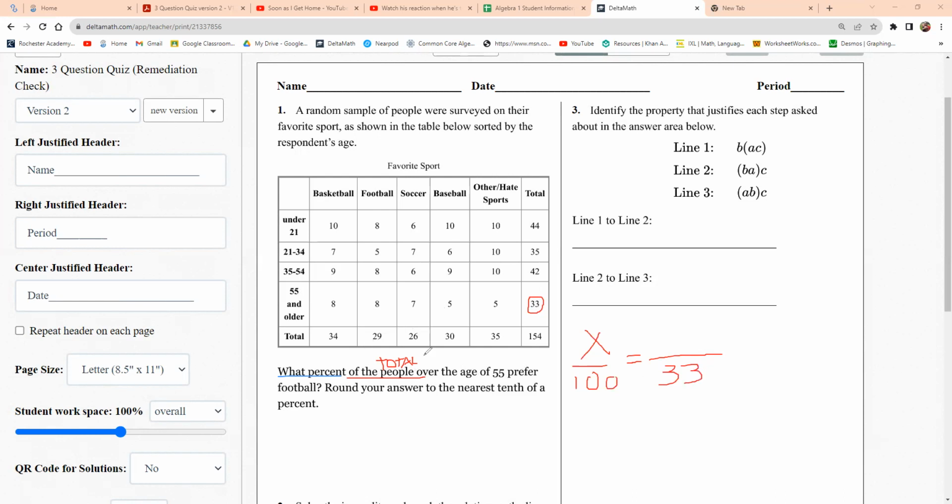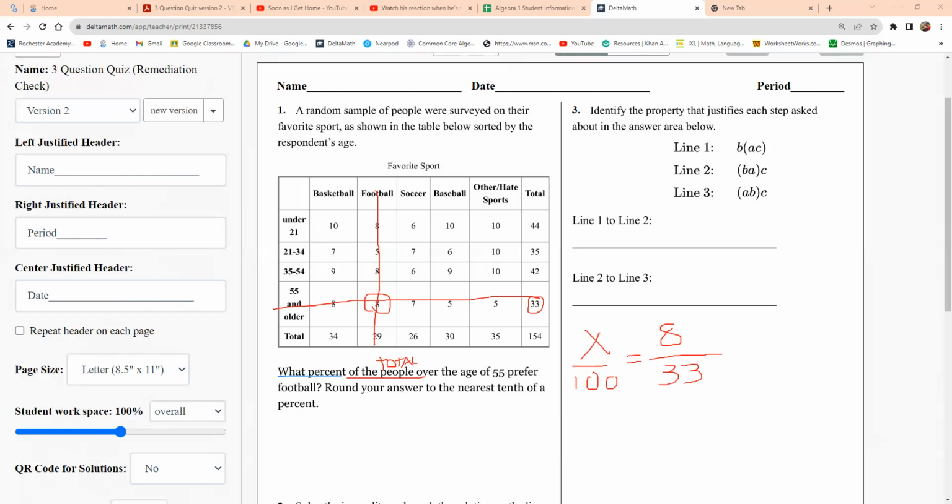And then I need, of those people, which ones prefer football? Remember, you go across and down, and where they intersect, that goes on the top. So that is our equation. Now I just need to solve it.